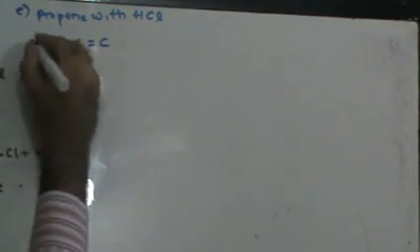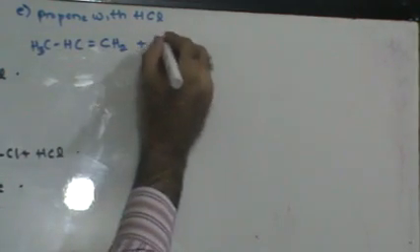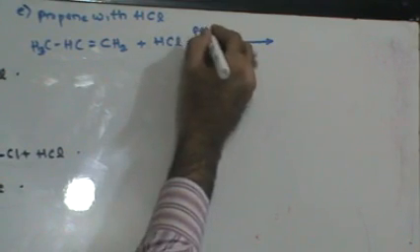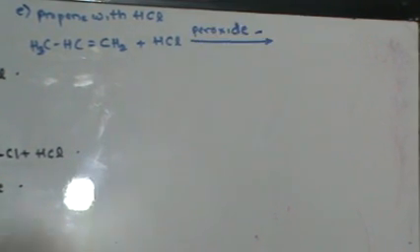Suppose I have propene reacting with HCl again. Propene, 3 carbon atoms, double bond, H3C, CH, CH2 plus HCl. The only difference is here I'm going to use peroxide as catalyst.